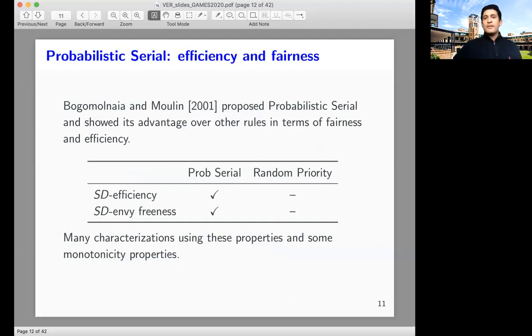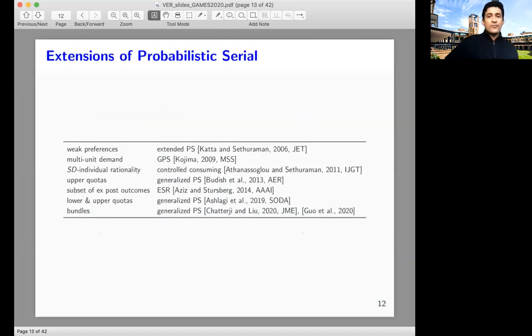Because of these superior fairness and efficiency properties, various theoretical investigations have happened with respect to probabilistic serial, and various characterizations have been presented. There's a lot of work by researchers extending the ideas behind probabilistic serial to more general domains, for example, multi-unit demands, weak preferences, and so on.